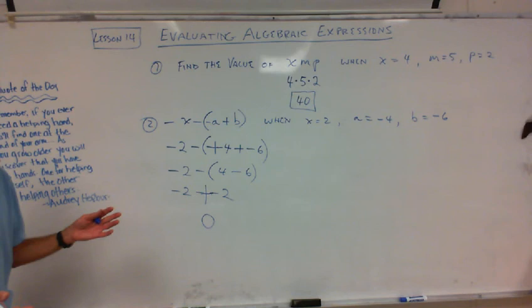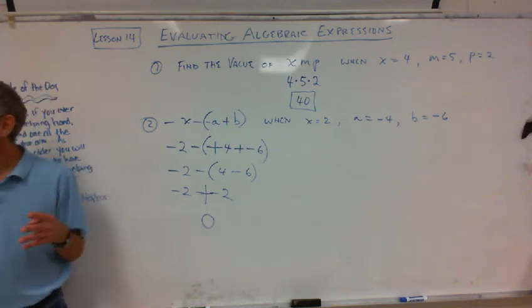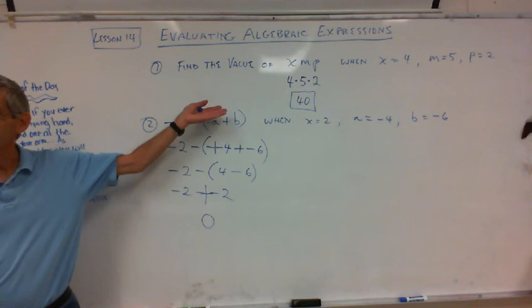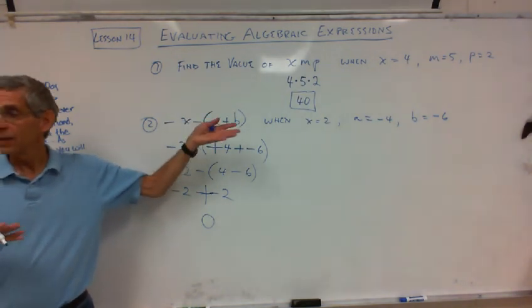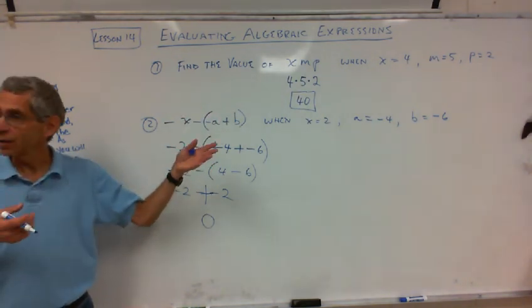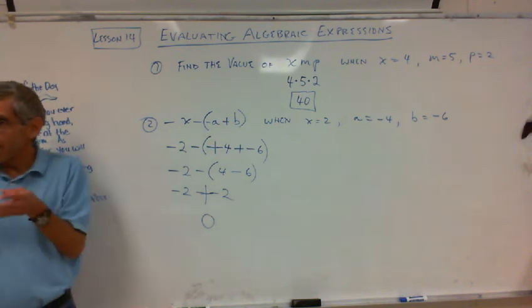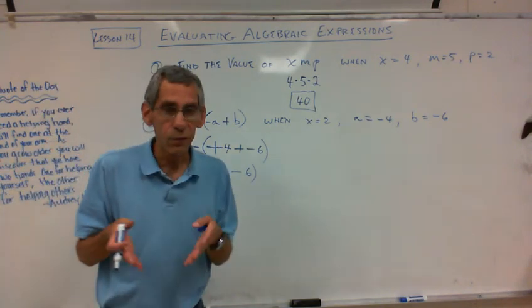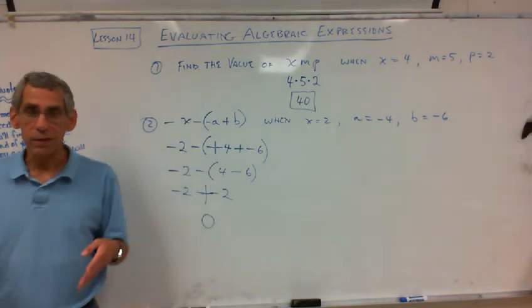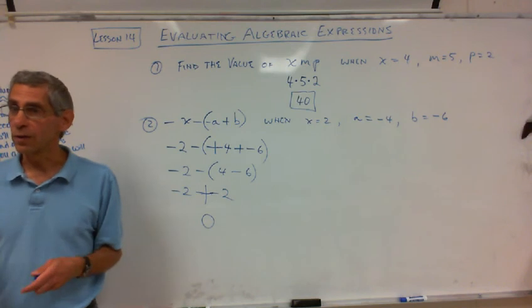It's basically, you're going to be working with order of operations. The only difference is you're going to have an expression with variables. Does that make sense? And in place of those variables, they're going to tell you what to put. And you're going to knock those things right off the page, and you're going to put the number in place of it. You're going to substitute that number, whatever it is, for X and for Y and for Z and for A and B and C and whatever else they come up with.